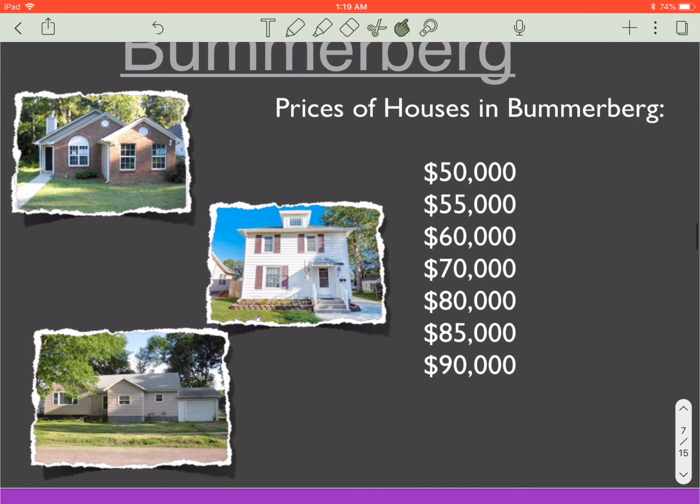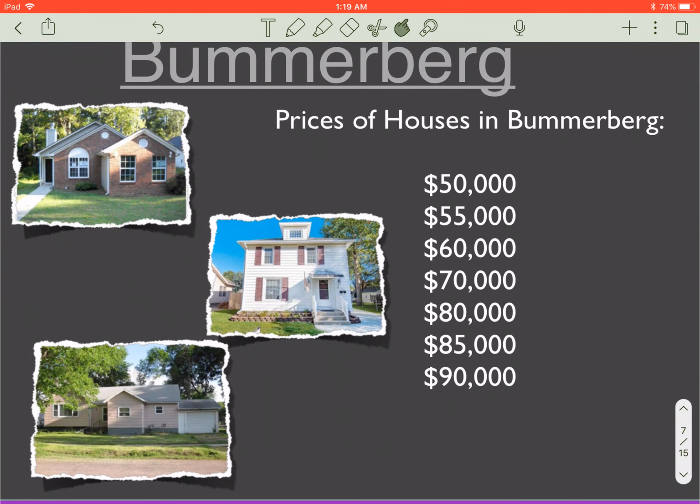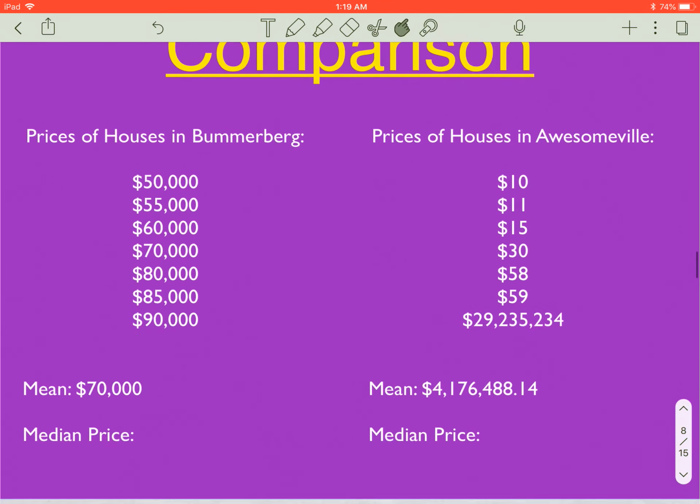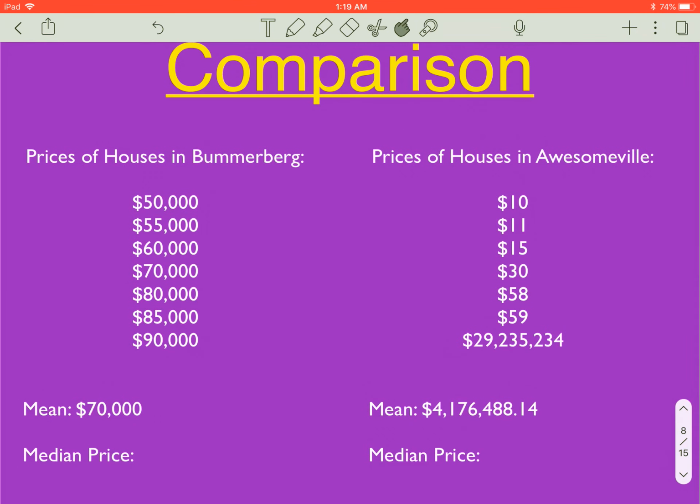Compared to Bummerburg, where all the houses are very similar in price, and now they look pretty good compared to being a cardboard box on the street. So, comparison here. There are the prices of houses in Bummerburg compared to the prices of the houses in Awesomeville. We thought the mean would give us a good idea, since it's the average of what each house is, and in the case of Bummerburg, $70,000 was about an average house.